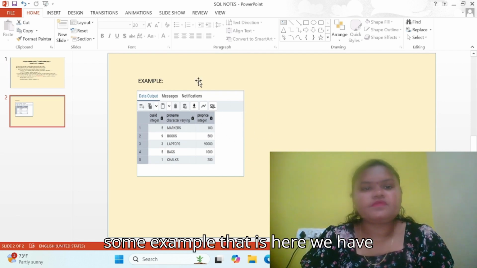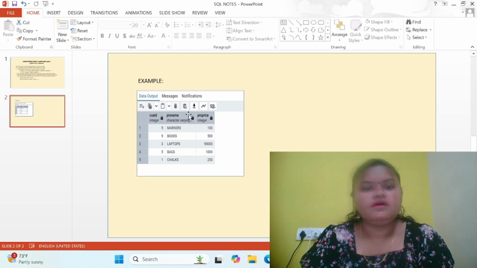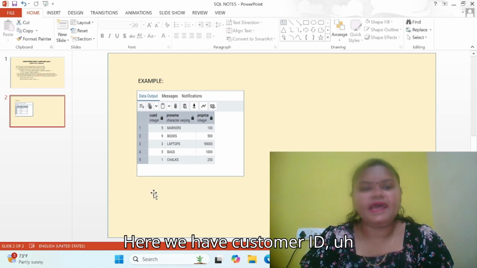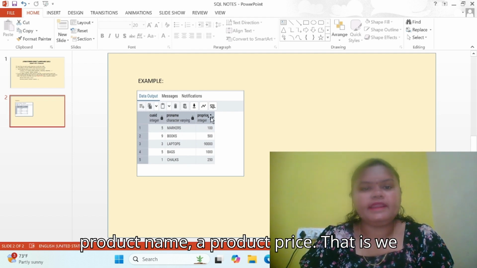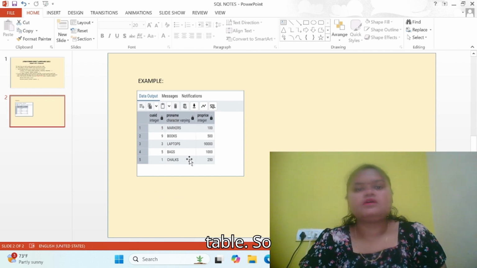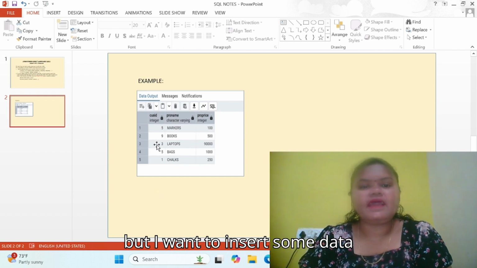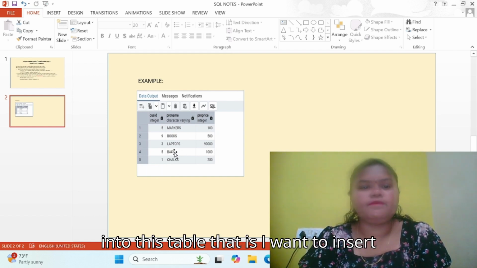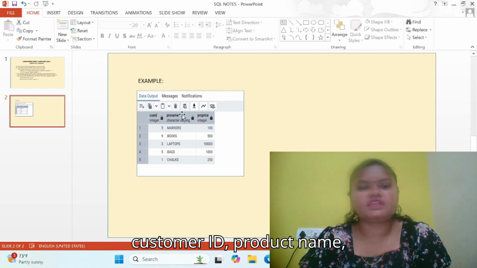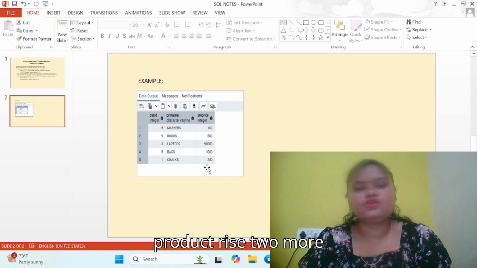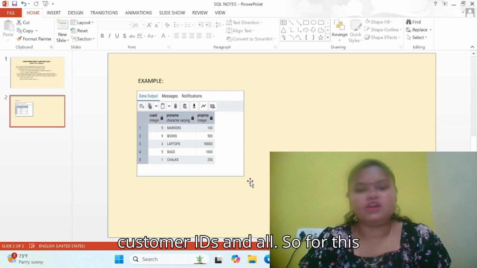Here we have one table, the orders table, with customer ID, product name, and product price. We have some data stored in this table, but I want to insert some more data into it.